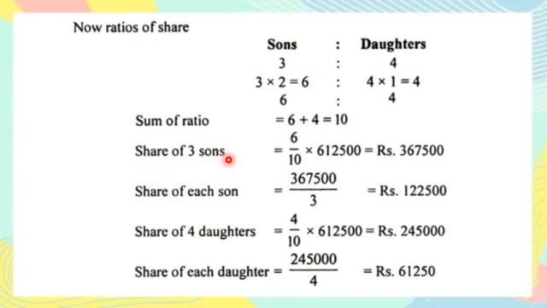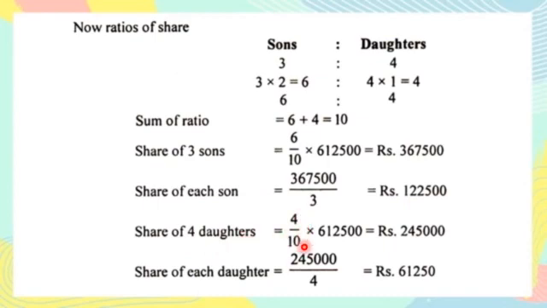The share of 3 sons is equal to 6 out of 10. 10 is the total sum of ratios, and multiply by 6,12,500. After doing this calculation, I will have 3,67,500. This is the share of 3 sons. To distribute among 1 son, we will divide this amount by 3. So the share of each son will be equal to 3,67,500 divided by 3, and it will be equal to 1,22,500.